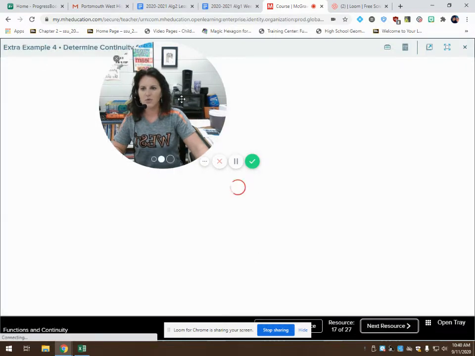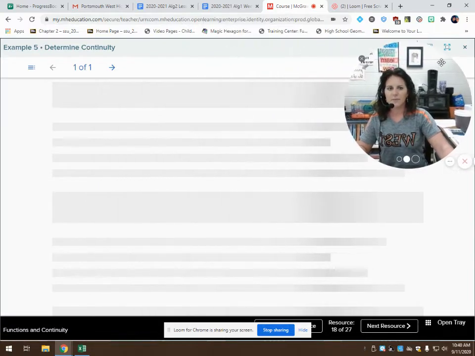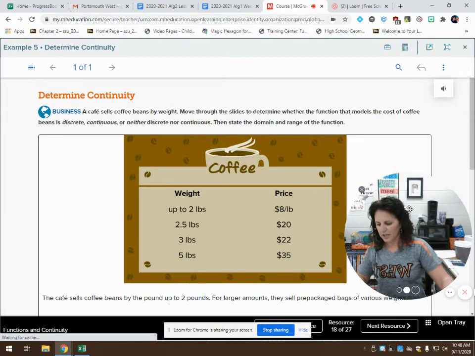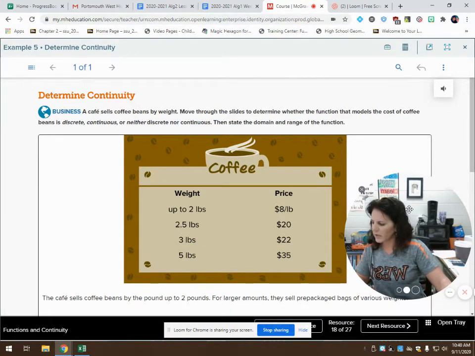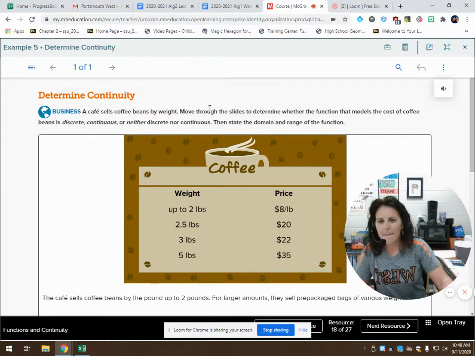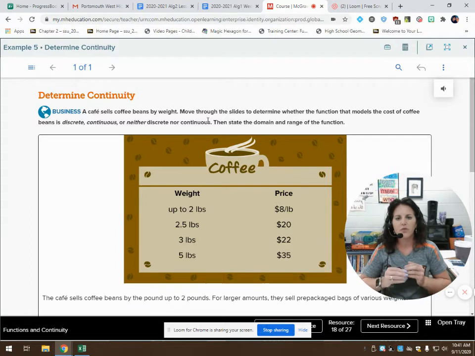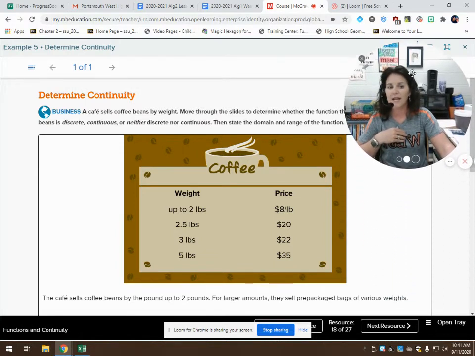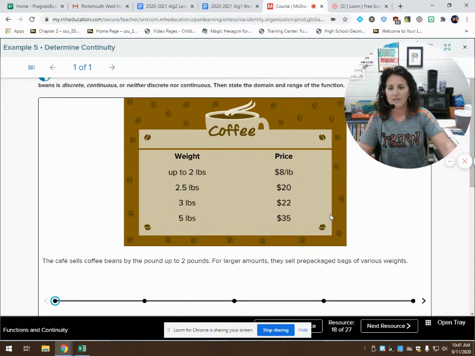All right, so moving along to example 5, determine continuity. So if we're looking at continuity on this graph, it says a cafe sells coffee beans by weight. Move through the slides to determine whether the function that models the cost of coffee beans is discrete, continuous, or neither discrete nor continuous. Then state the domain and the range of the function. Remember, domain and range is just asking for my x and y values.